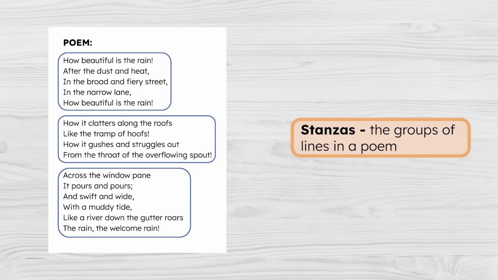Now, let's look at how those lines are grouped. Each group is called a stanza, kind of like a paragraph in a story. Poets use stanzas to organize their ideas and create rhythm and flow. Some poems have just one stanza, and others have many. Now that you know about a poem's structure, let's see what else is different.